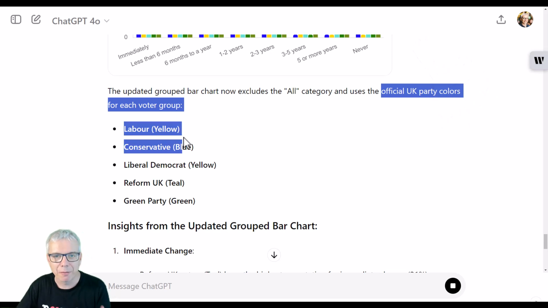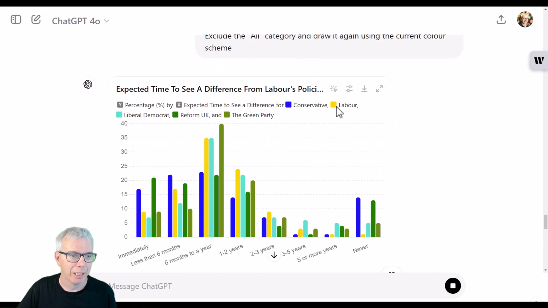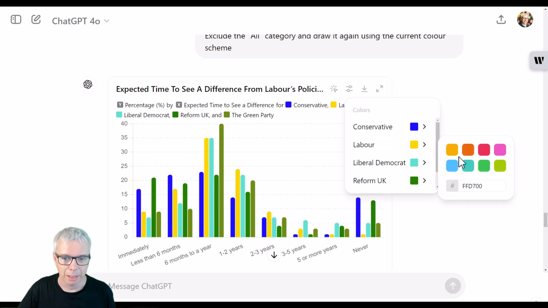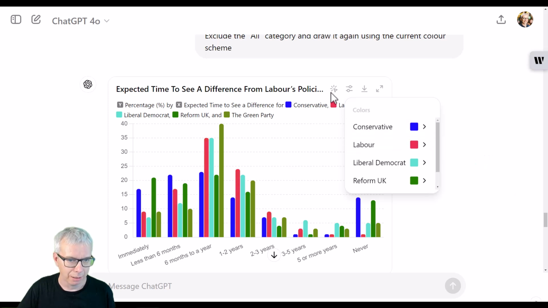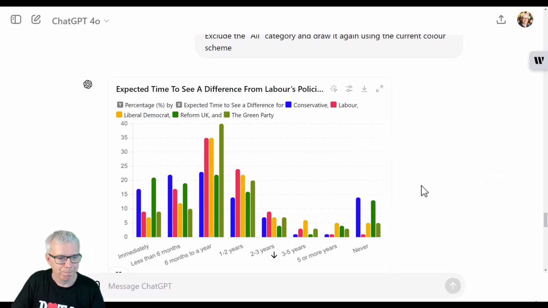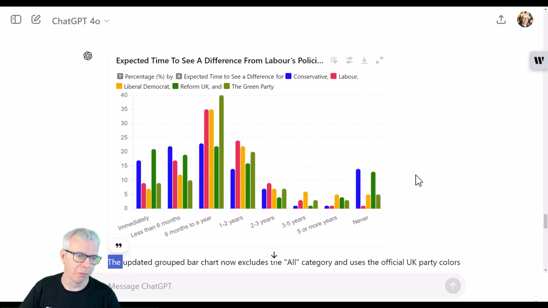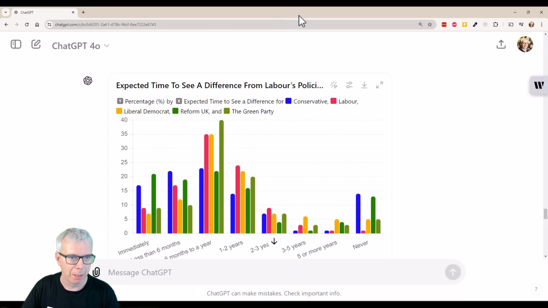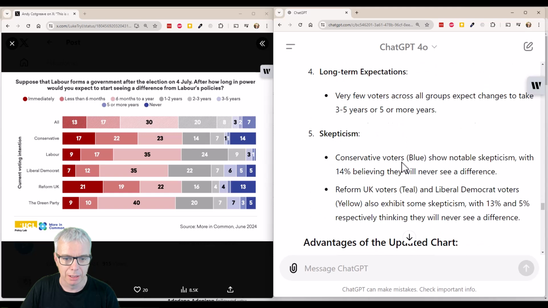See, this is the really frustrating thing about AI, right? If it's going to work, it just should blimmin' work. So let's do it again. Labour, red. Lib Dems, orange. Right, that's good enough. So does this actually improve our readability of the chart? Let's go back side by side.